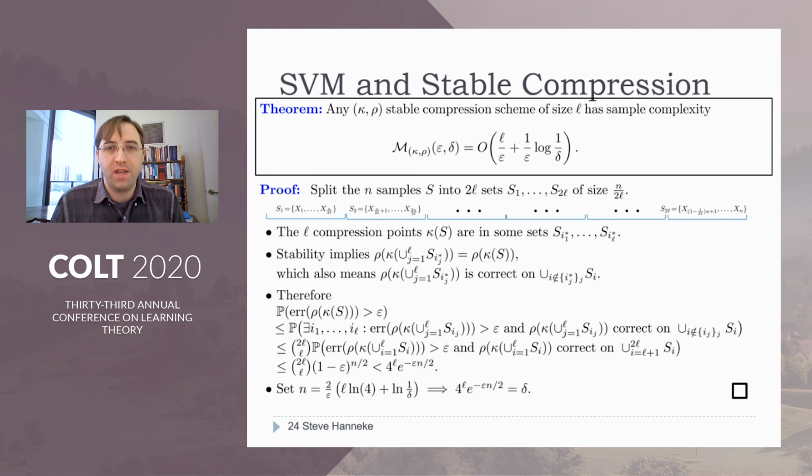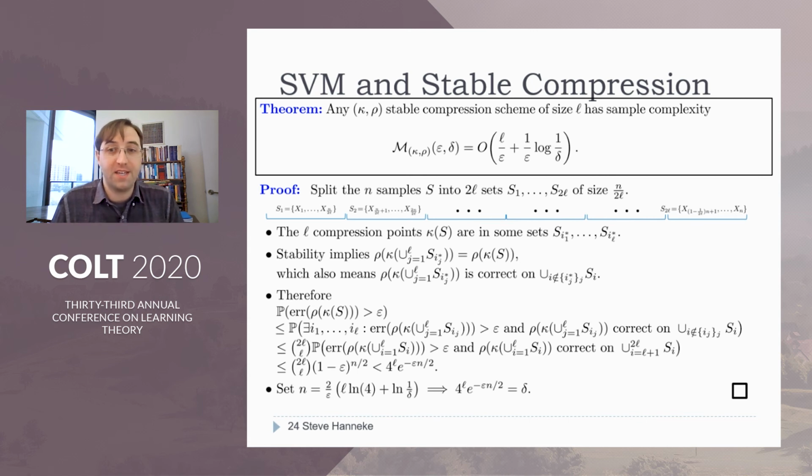Now, what's really cool is that the proof of this result is simple enough to fit on one slide. So we're actually going to go through the full proof here. For simplicity, let's suppose the sample size n is a multiple of 2L. And then let's split the data into 2L equal size subsets of consecutive points. And notice that some L of these sets together contain all of the compression points. And stability implies that if you were to apply the compression scheme to just the union of just those L sets, you would get the same classifier as if you apply it to the full set.